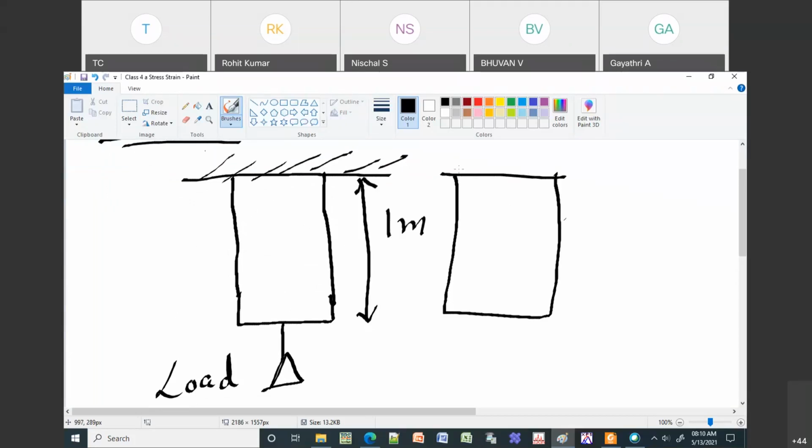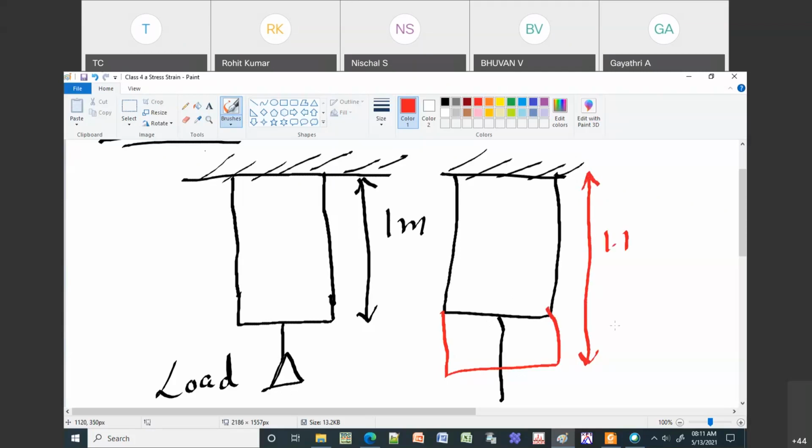Then what happens? This 1 meter wire, when you put some load, so then what happens? It is going to come, or it is going to expand. Okay, so it's going to expand up to certain length. So let us call this length is extension is 1.1 meter. Okay, so this is when you are having the load. So let us call this is like 200 or 500 grams. Okay, so 500 grams is almost half kilo. Okay, so when I apply half kilo, then what happens? There is an extension in this wire, so it is going to expand. So the expansion is 0.1 meter.